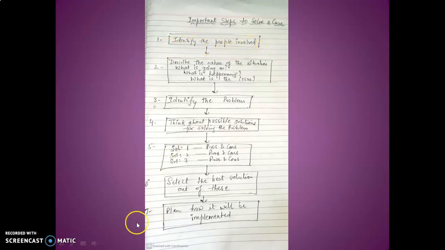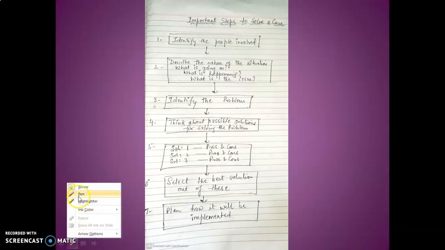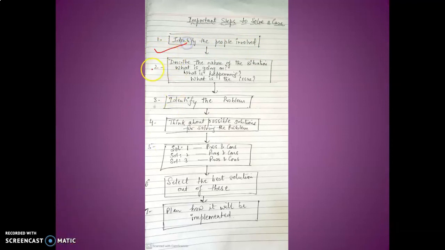First, you have to identify the people involved. Then you have to describe the nature of the situation. What is going on? What is the issue? Then you have to identify the main problem out of all these things, find out what the problem is, and write it down. Then you have to think about the possible solutions for solving the problem and write them down, as obviously for every problem each and every different person will give a different solution.